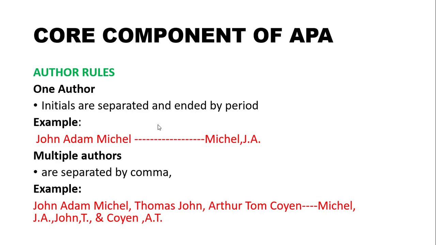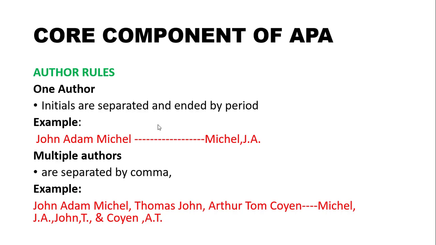Here the last name is Michael, so write Michael first, then a comma. Then from John and Adam, take the first letter of each name: J for John and A for Adam. So Michael, comma, J, full stop, A, full stop. You have to follow these rules while writing APA style.